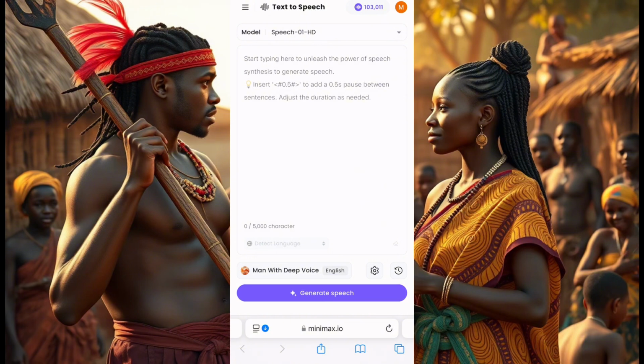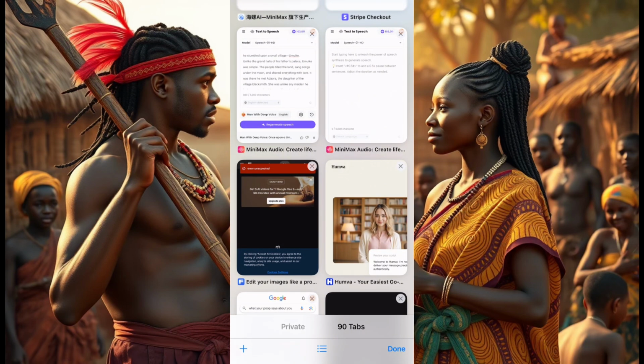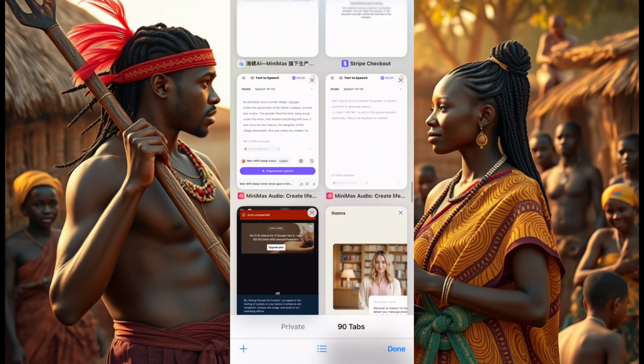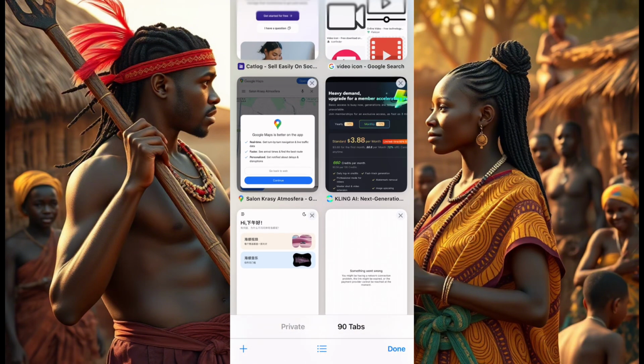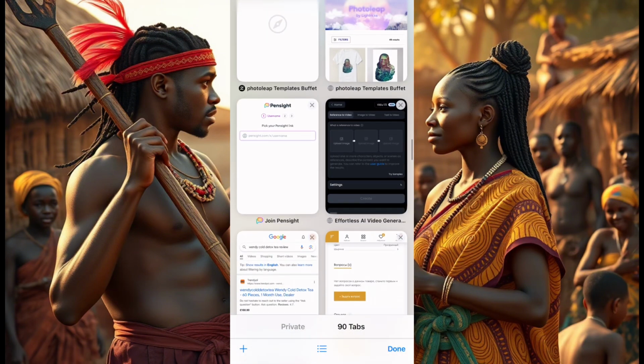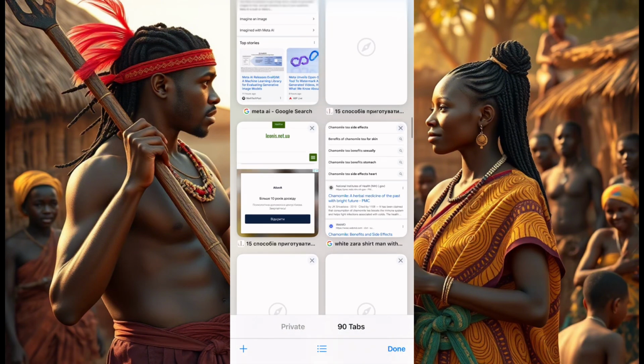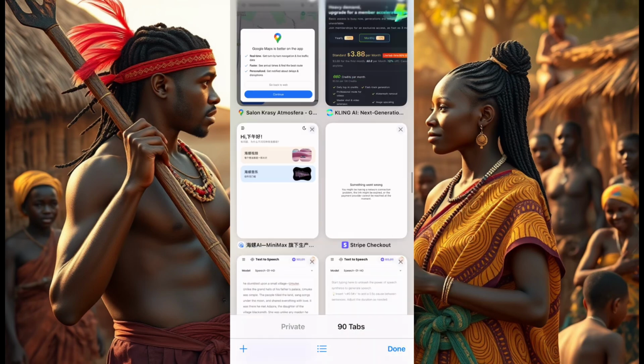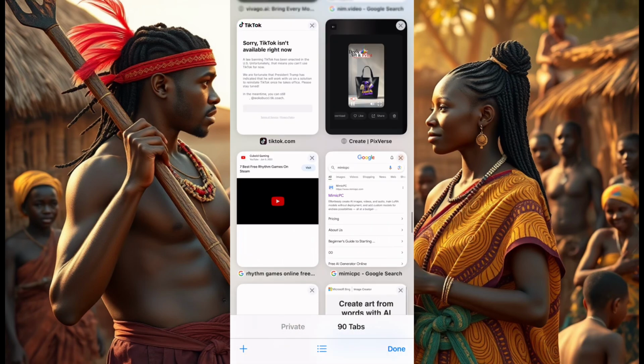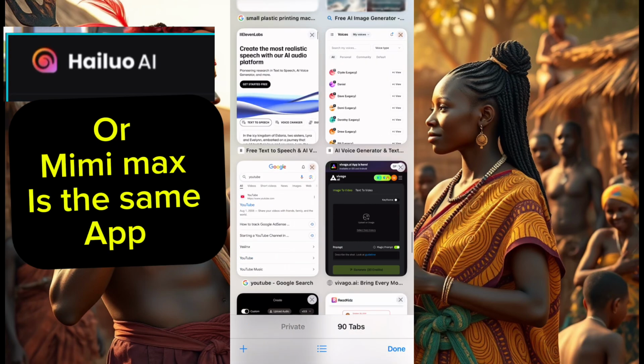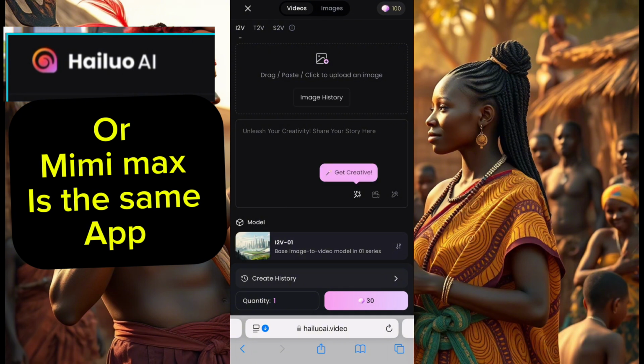If you want to generate your images, right, you go back, still on Minimax, but another version of Minimax, the image to video version, where you animate your image to make it walk, talk, and all that. Okay, now this is Julio AI, right?